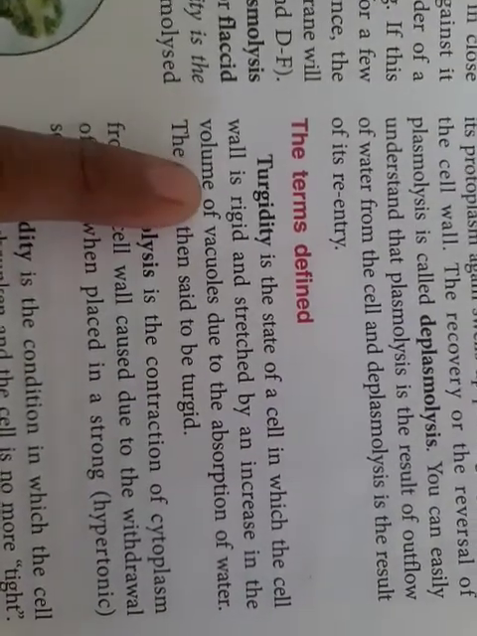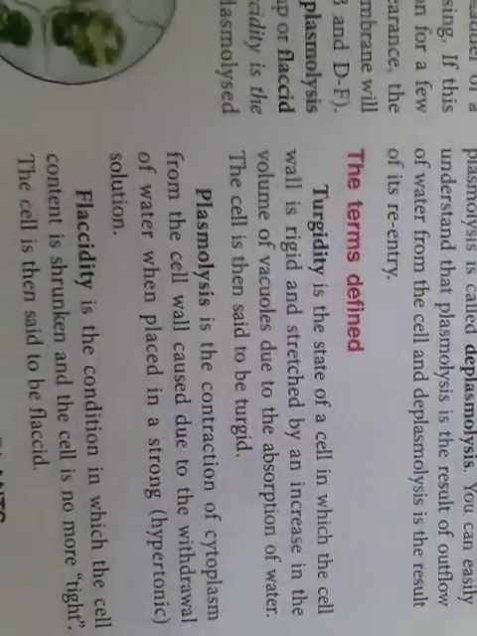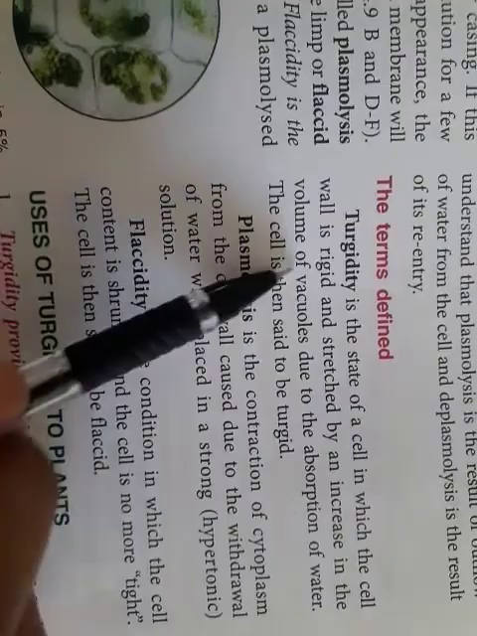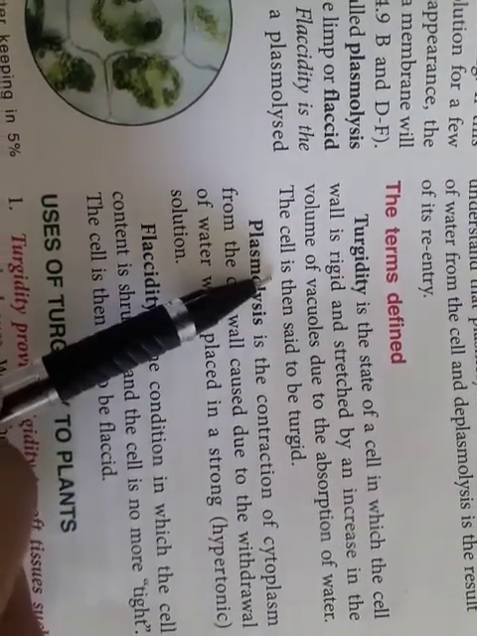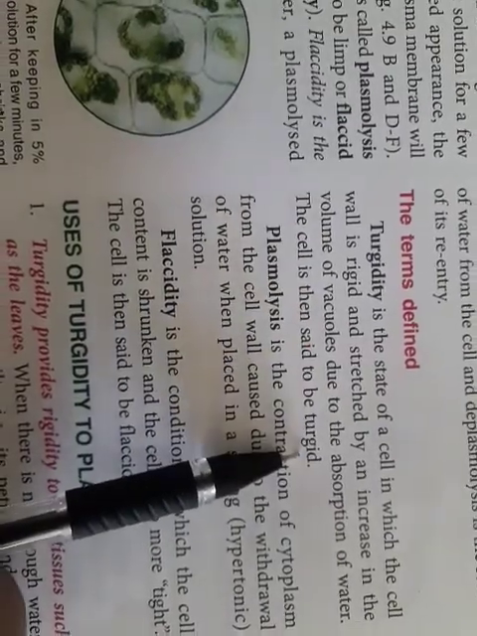So see here, the cell wall becomes rigid, fixed, and it is stretched. Why is it stretched? Because the vacuoles are full of water. That's the reason we say that the cell has become turgid. That's called a turgid cell.